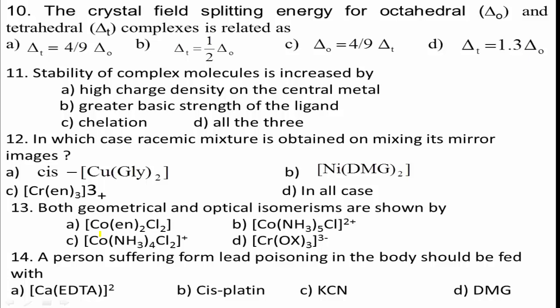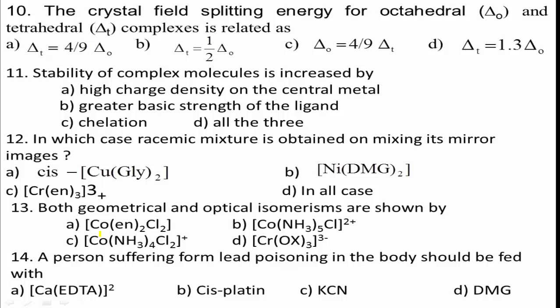In an octahedral complex, there are 6 ligands attached to the central transition metal. The d orbitals split into 2 different levels. The bottom 3 energy levels are named dxy, dxz and dyz, the t2g orbitals.